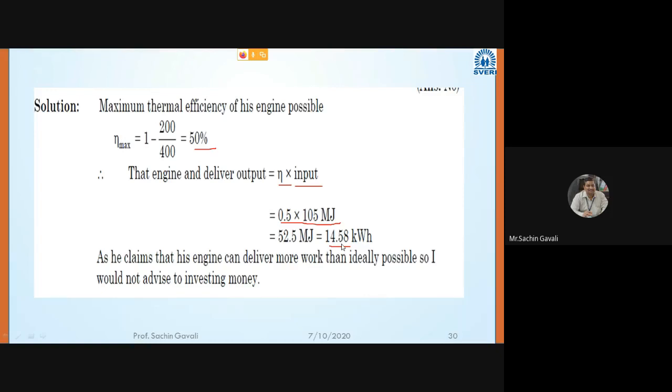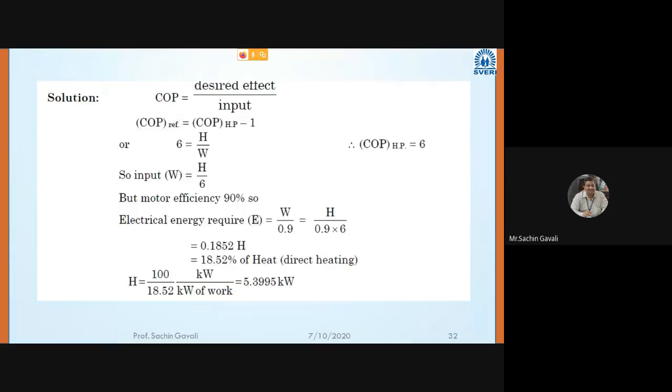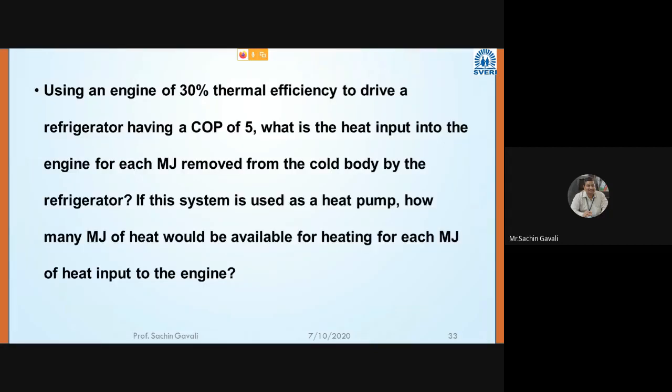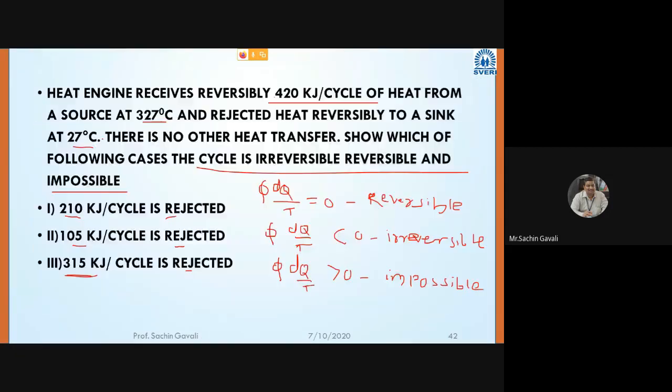Write this down: the inventor is claiming more work than the ideal possible case, hence it is a wrong claim, and we cannot invest in it. Next numerical, write down.